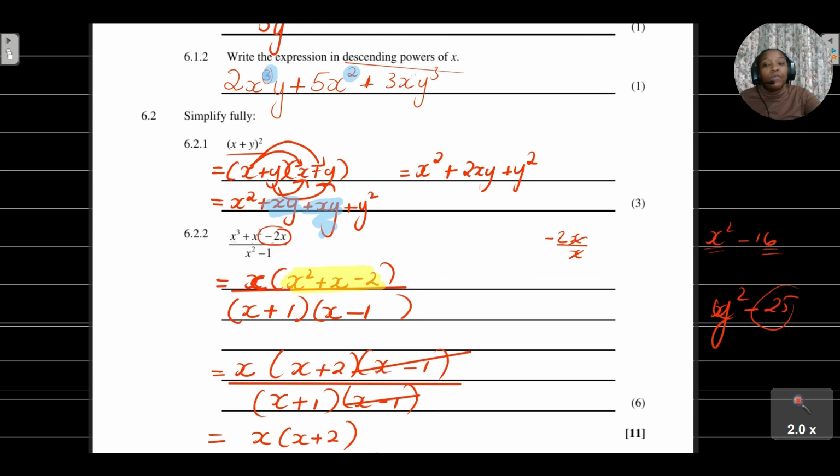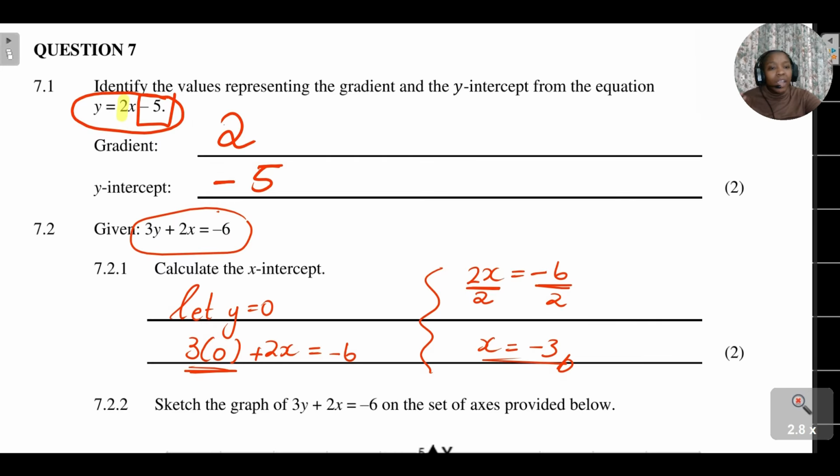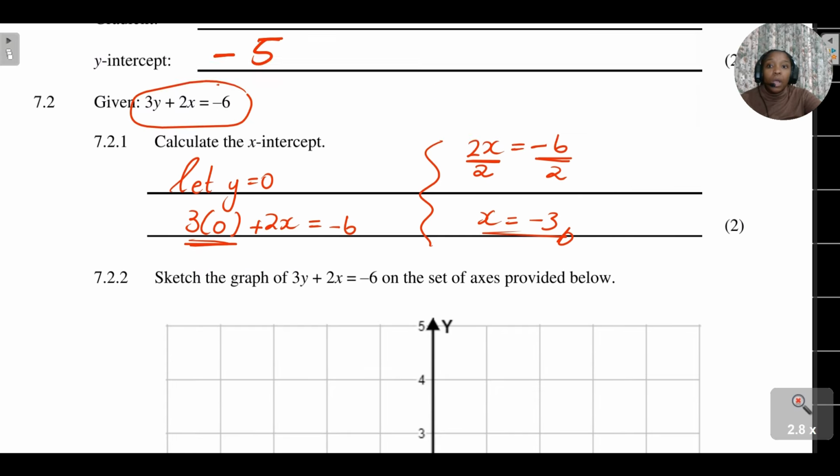And also, when you're simplifying, you're thinking of taking out the highest common factor. It can be a common bracket. It can be a common variable. Remember those concepts there. Also, factorizing by using difference of two squares and things like that. You need to remember those concepts, please.